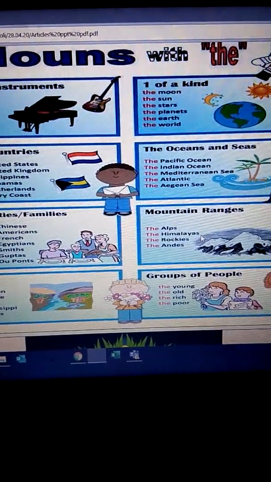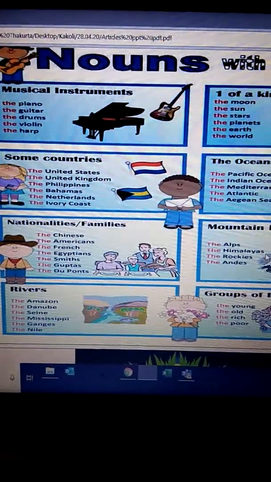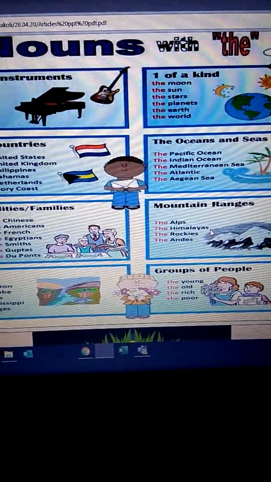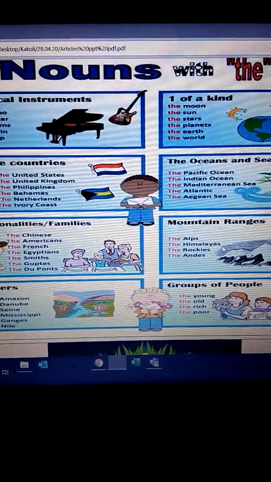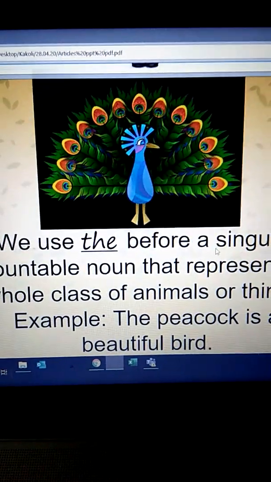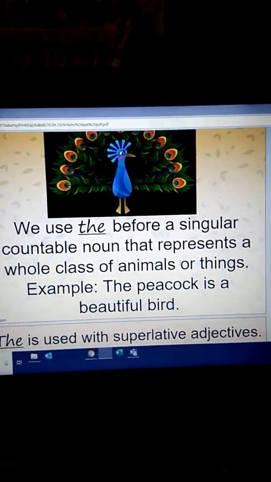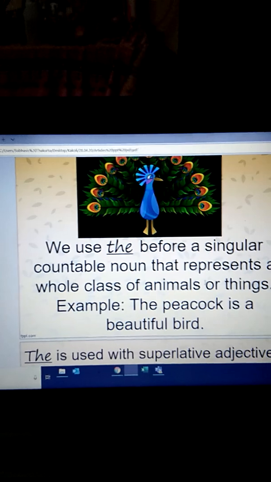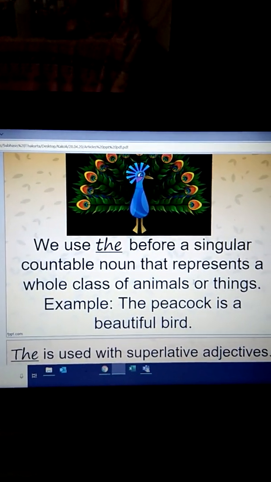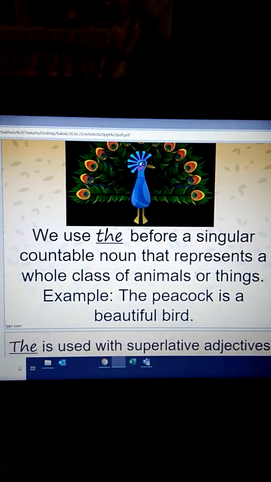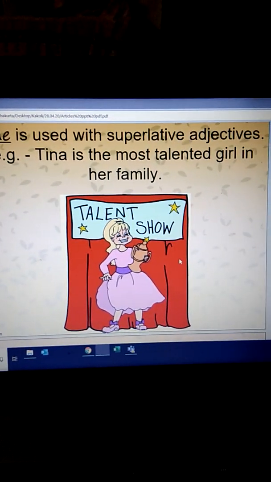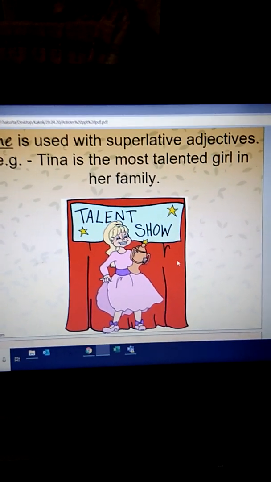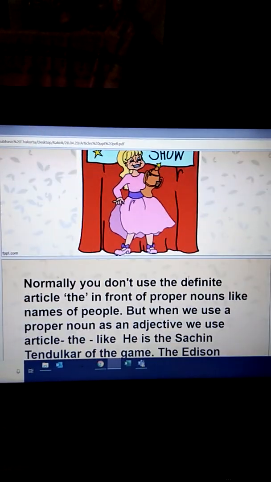The oceans and seas, nationalities or families, mountain ranges, rivers and groups of people. So with these nouns we always use the article the. The is also used before a singular countable noun that represents a whole class of animal or thing. Next, we also use the with the superlative adjectives. Always use the with the superlative adjectives.